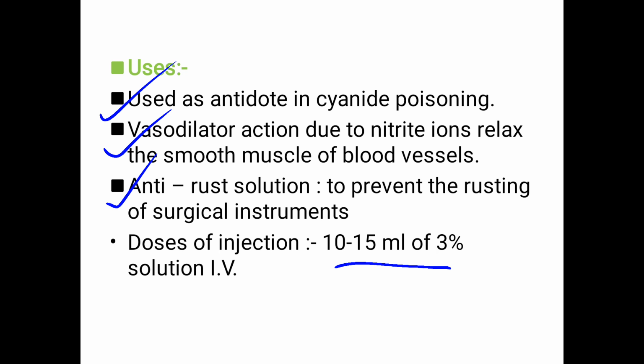These are the uses: as an antidote in cyanide poisoning, as a vasodilator due to nitrite ion relaxing the smooth muscle of blood vessels, and in anti-rust solution to prevent rusting of surgical instruments. These are the three drugs: sodium thiosulfate, very important, and activated charcoal, and third one sodium nitrite, discussed in this chapter.